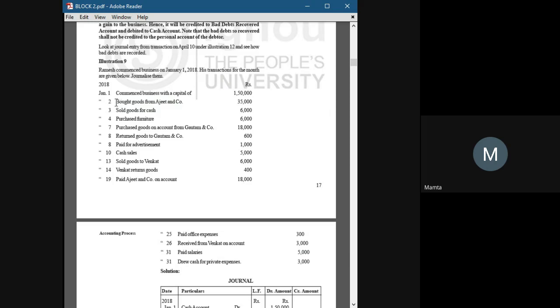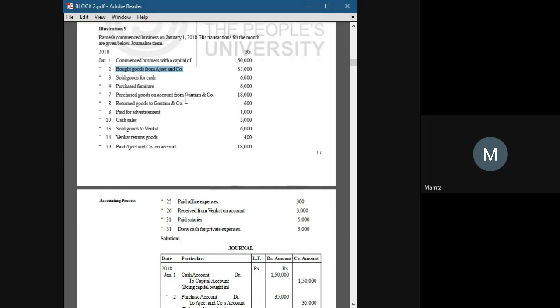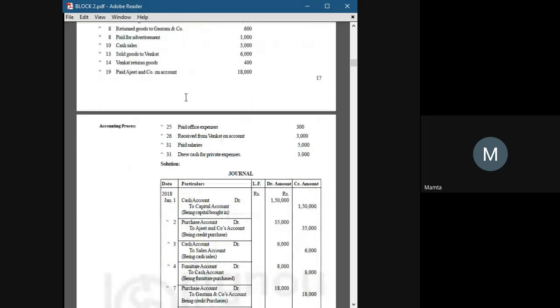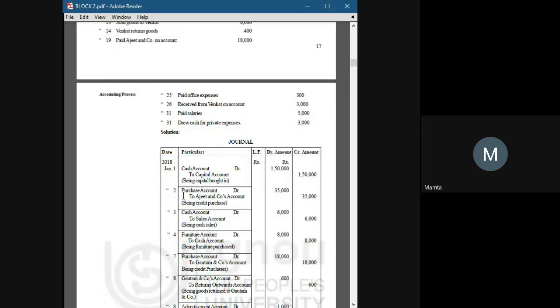So the entry will be goods account debit to Ajit and Company, not to cash, 35,000 each in debit and credit amount. Purchases account debited to Ajit and Company's account.